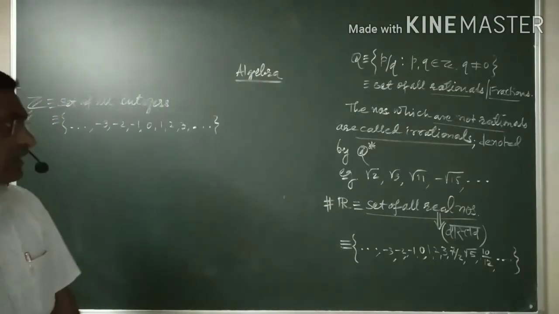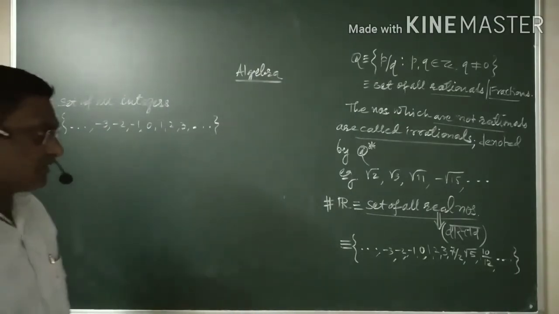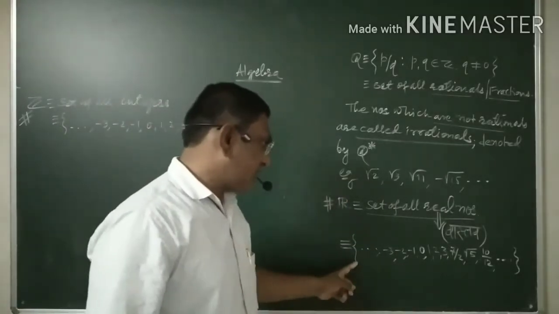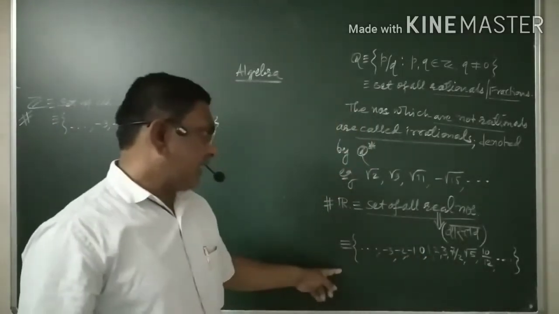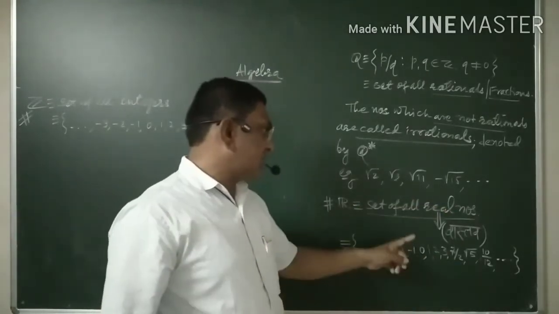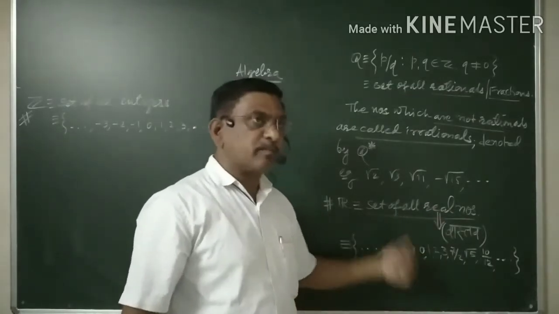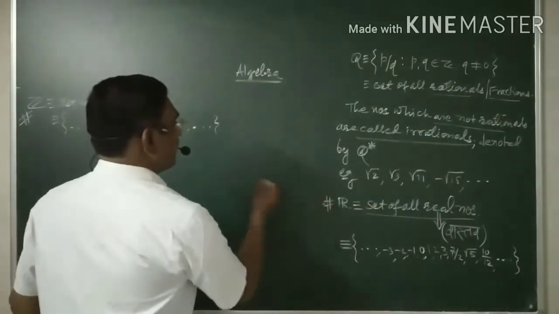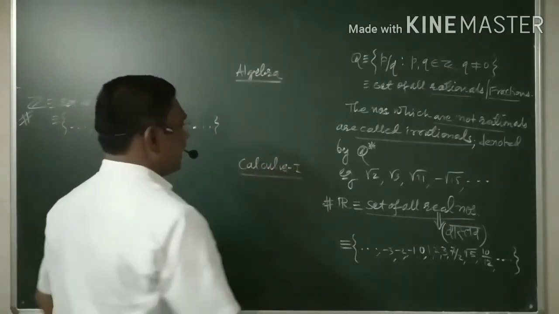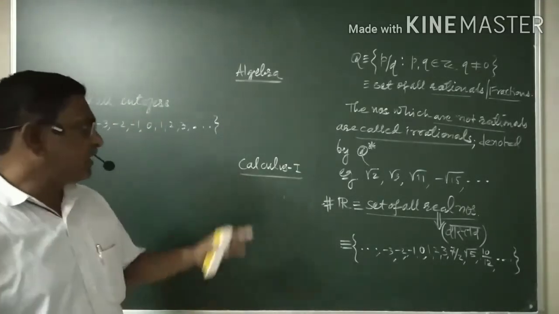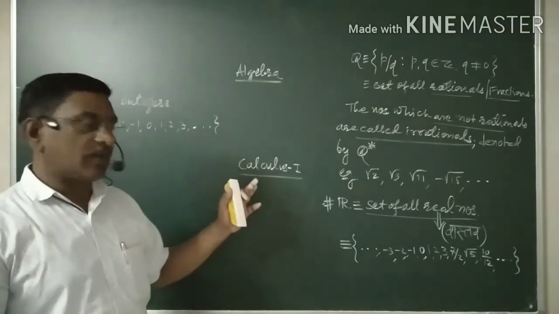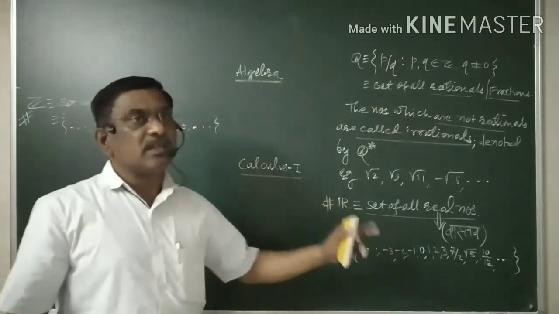Now let me again make you aware that this is the set of all real numbers. It consists of all such types of numbers, and the study of real numbers is important as far as paper number 2, calculus first, is concerned. If you look at your syllabus, you will find that the very first chapter of paper number 2 for semester number 1 is nothing but the real numbers.